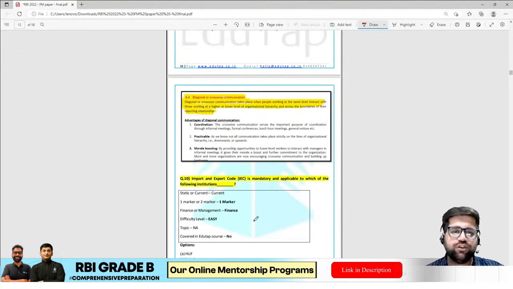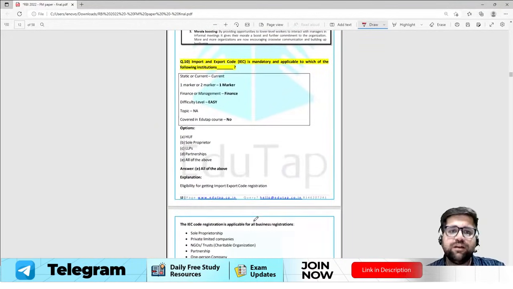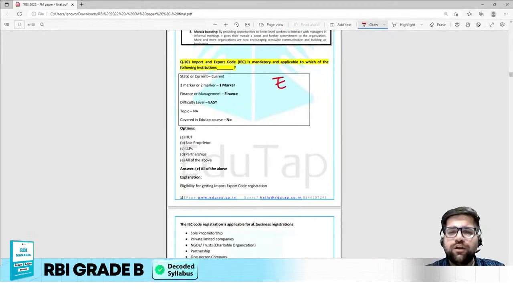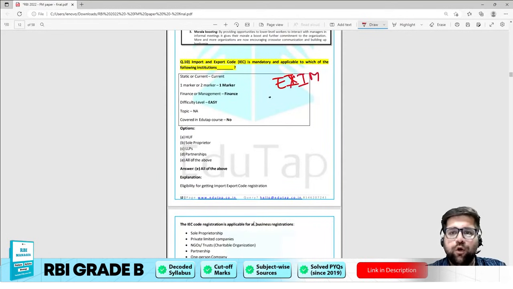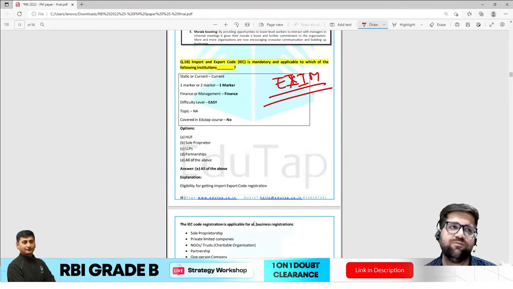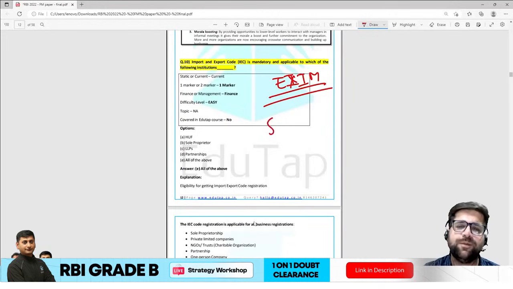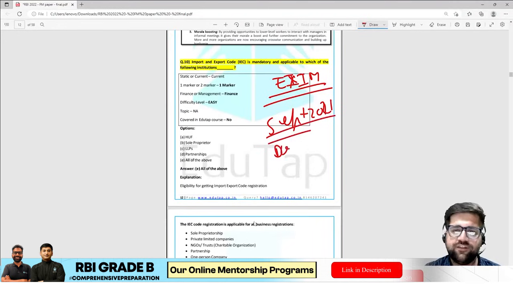Now let's come to question 10. This is the screenshot which has been directly taken from your course. So this was again a part of your import and export policy, if you are reading the EXIM policy or foreign trade policy. Although this particular question was very much in the news in September 2021. There's a story behind it regarding the Director General of Foreign Trade in India, known as DGFT.